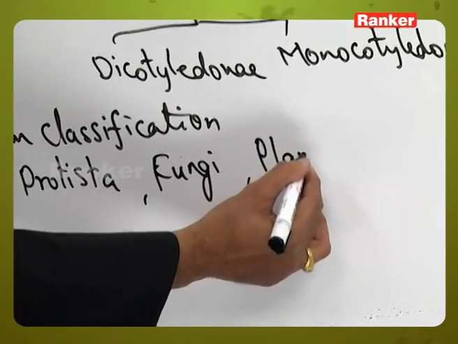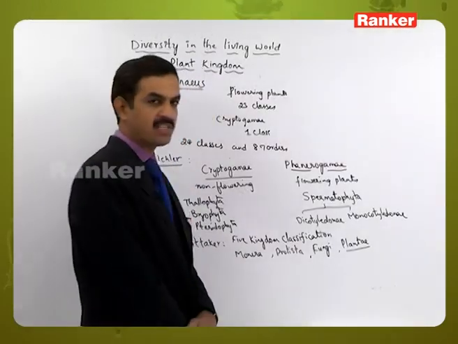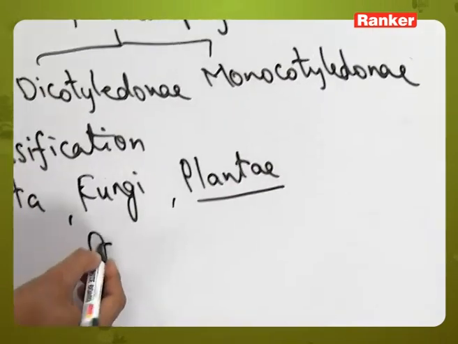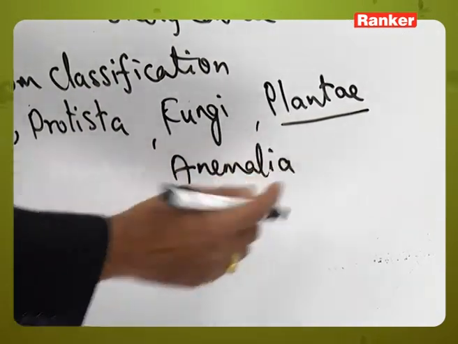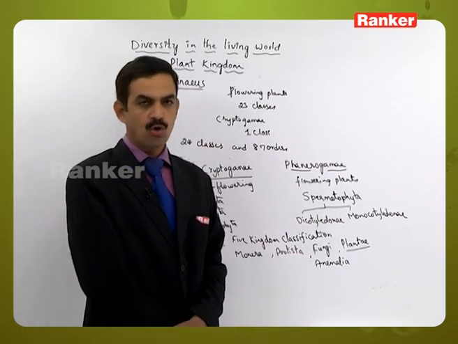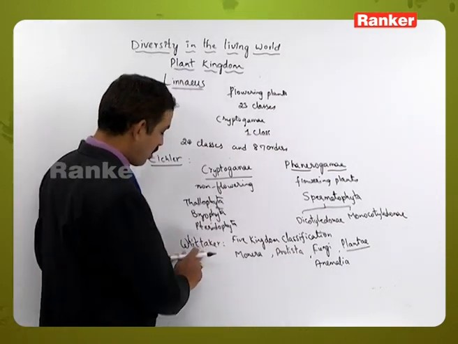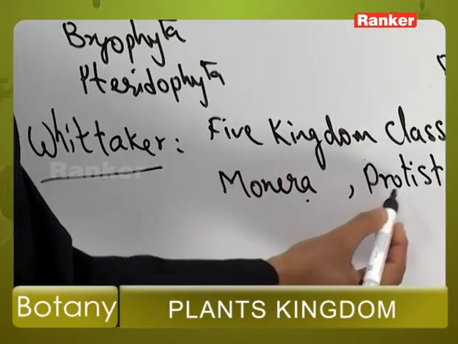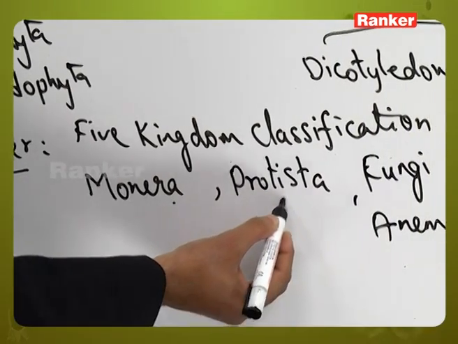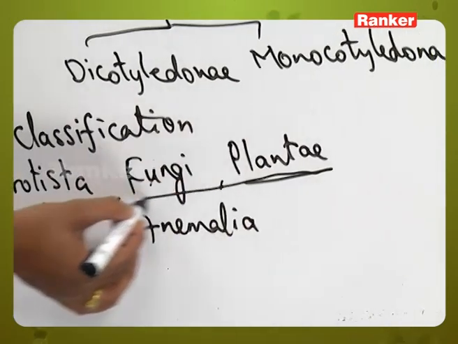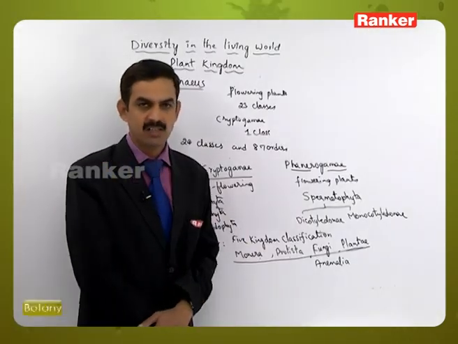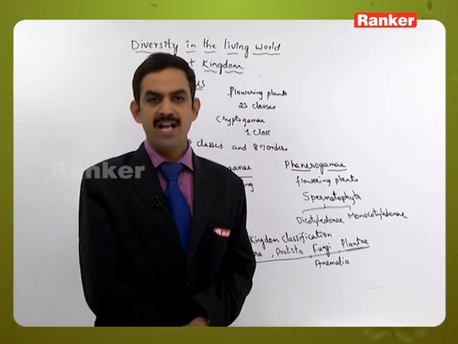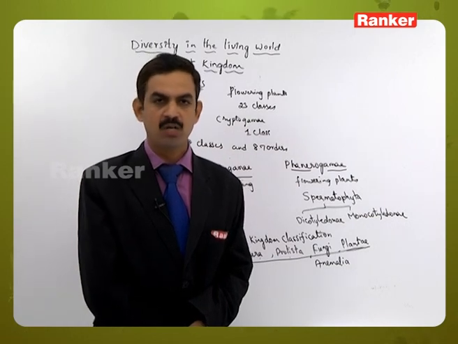And Plantae. Plantae is a group of individuals which contains multicellular, eukaryotic and photosynthetic organisms. And of course, Animalia is present, which includes heterotrophic, multicellular and eukaryotic animals which show holozoic type of nutrition. So here, according to Whittaker, in the 5 kingdom classification, some of the plants are present in Monera, which are unicellular, microscopic. Protista also contains some plants, fungi and plants. So these 4 groups contain plants. Likewise, different scientists had placed plants in different groups based on the criteria followed by that particular scientist.